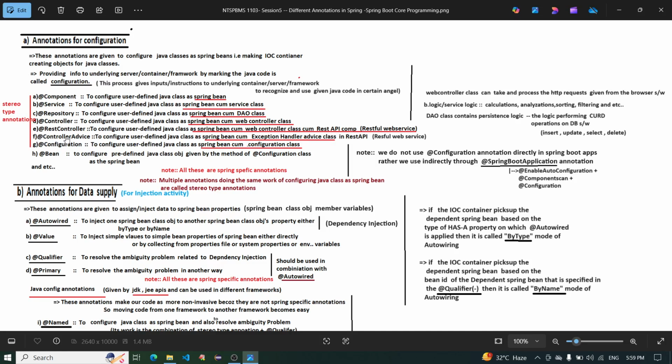E, @RestController, to configure a user-defined Java class as a Spring Bean web controller class for REST API components, RESTful web services.